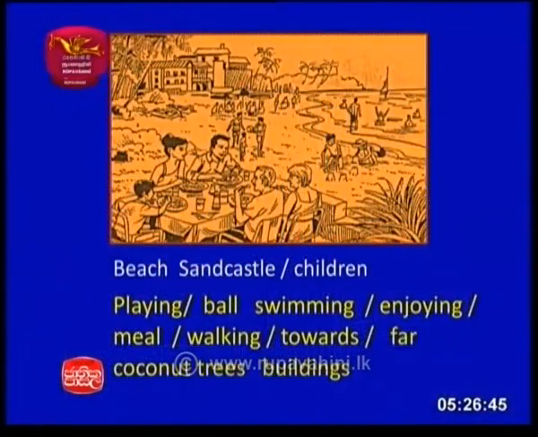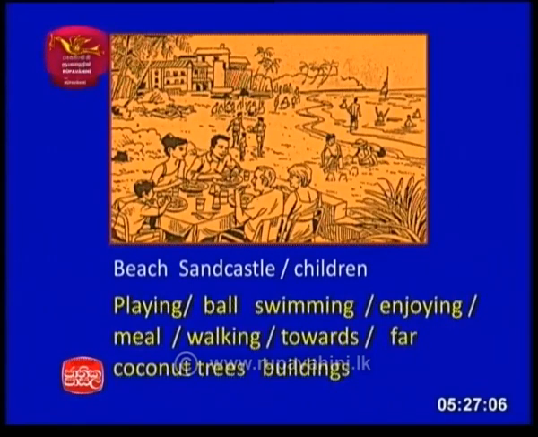Right. Yes, this is a beach. You can see the beach and the sea, and some children are playing there. They are making a sand castle, and the family is having a meal there. Some people are walking leisurely, and at the far corner you can see some buildings and some coconut trees.